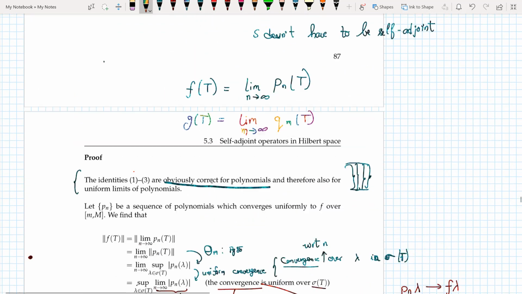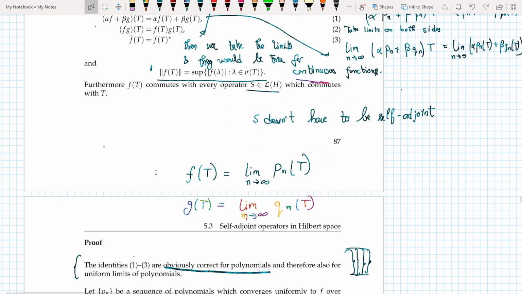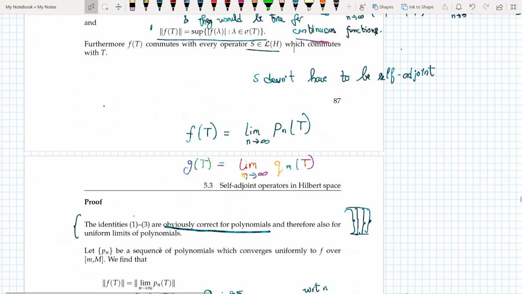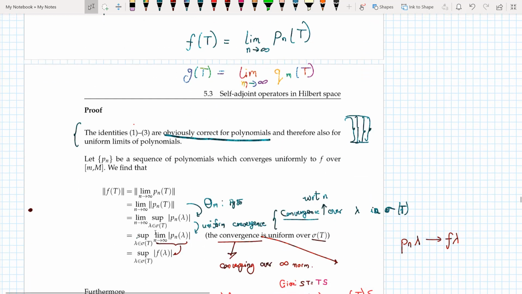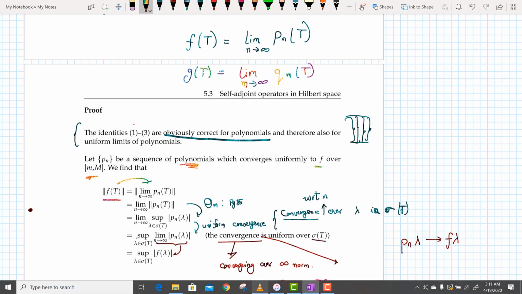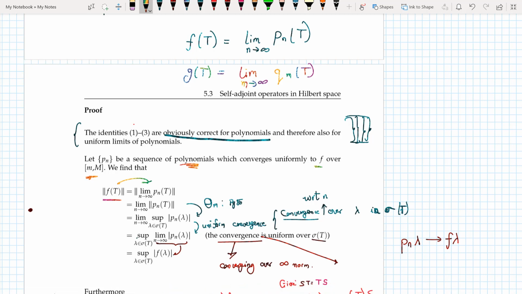So, now he says that the identities 1 to 3 are obviously correct for polynomials and therefore also for uniform limits of polynomials. Now, we take a sequence of polynomials which converge uniformly to f over m comma capital M. This is simply the definition; we just saw this definition above. Now I take the limit outside because of the continuity of the norm.